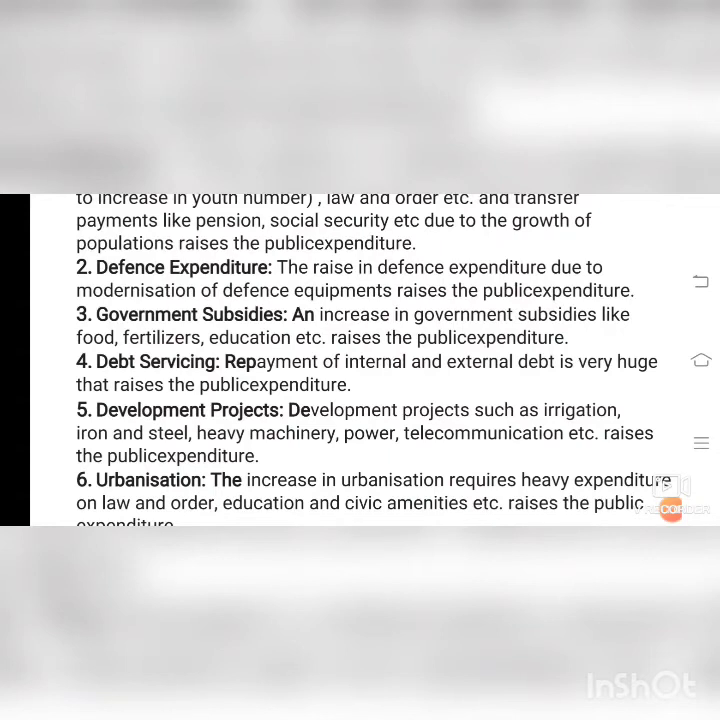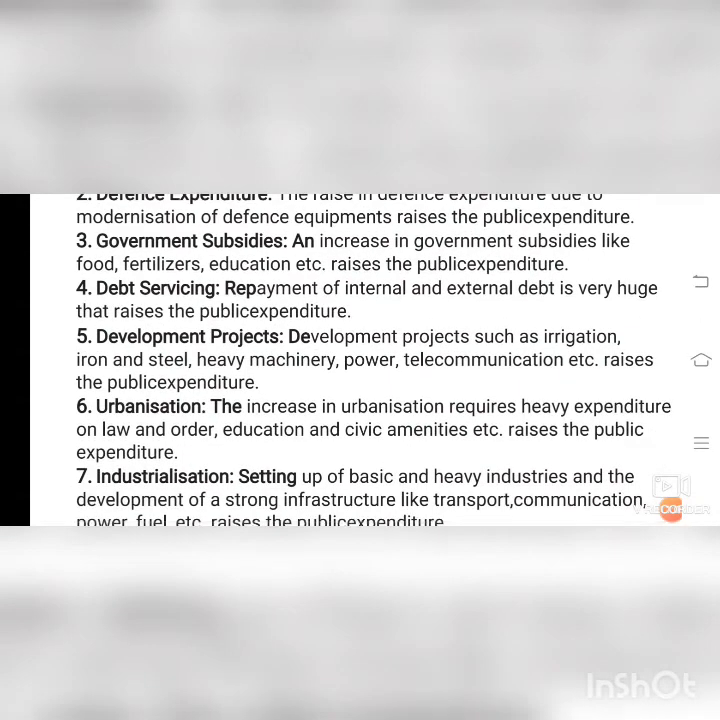Urbanization. Urbanization means the cities, isn't it? Telling of city life. The increase in urbanization requires heavy expenditure on law and order, means the police and courts, judges. Education and civic communities, means the politicians, etc. Raises the public expenditure. For all these purposes, the government may spend the money.